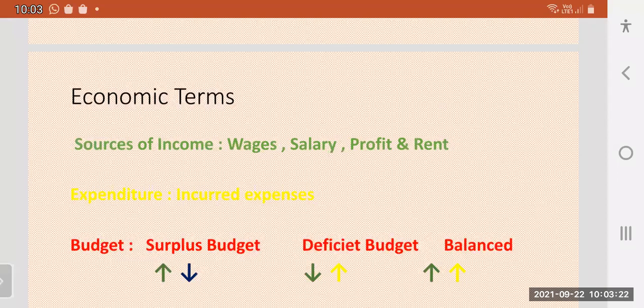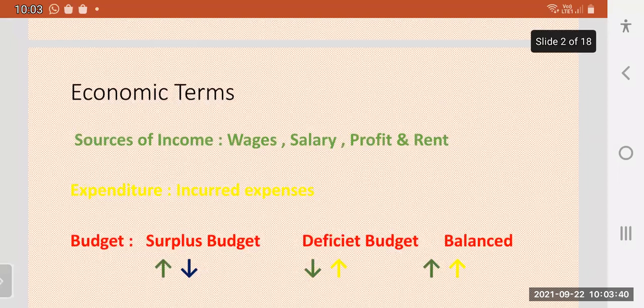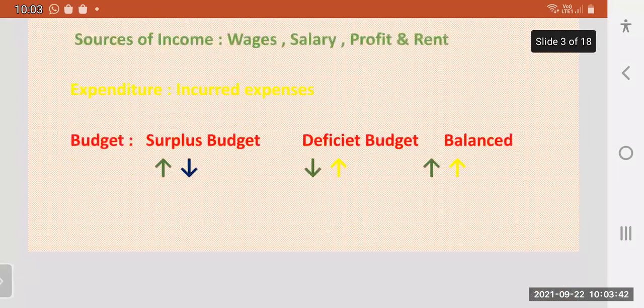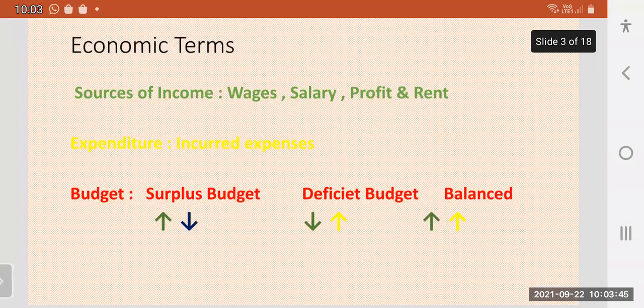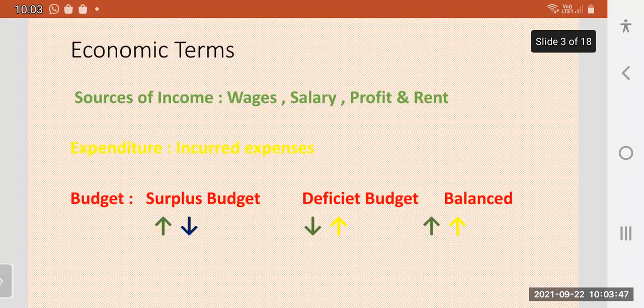These are the basic economic terms to understand economics: income, expenditure, budget. These are very good terms in economics. I think you have all understood these terms. Income and expenditure, and then budget is very important. Whether your budget is surplus, deficit, or balanced, according to that you have to change your budget also.